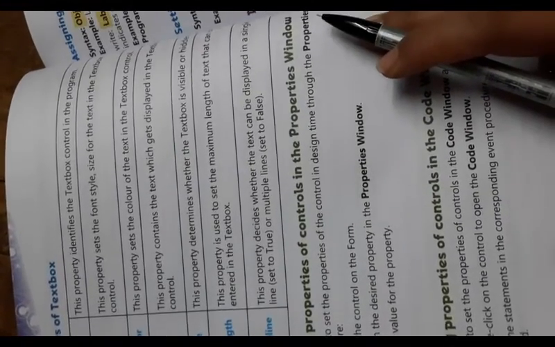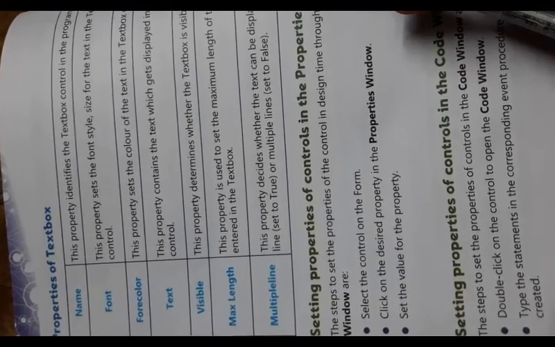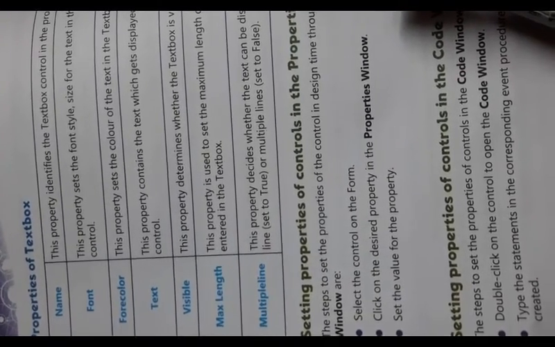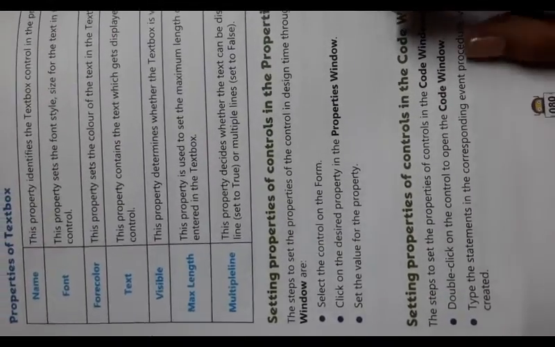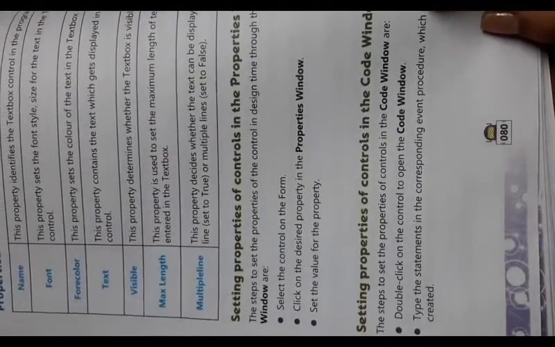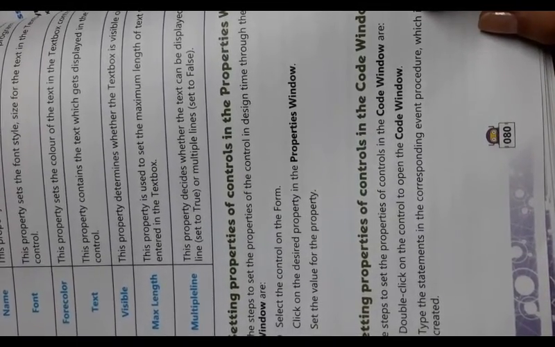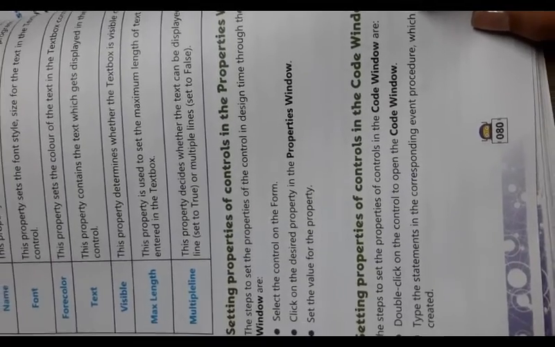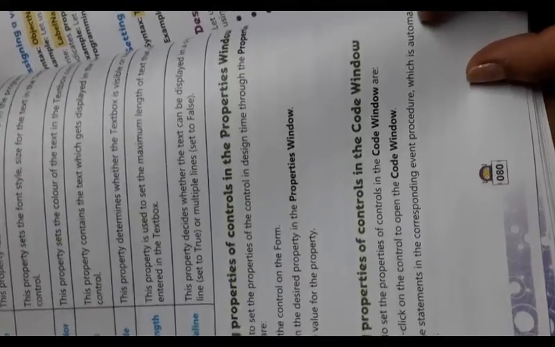Setting properties of control in the properties window. The steps to set the properties of the control in design time through the properties window are: select the control on the form, click on the desired property in the property window, set the value for the property. Setting properties of control in the code window. The steps to set properties of the control in the code window are: double click on the control to open the code window. Type the statement in the corresponding event procedure which is automatically created.